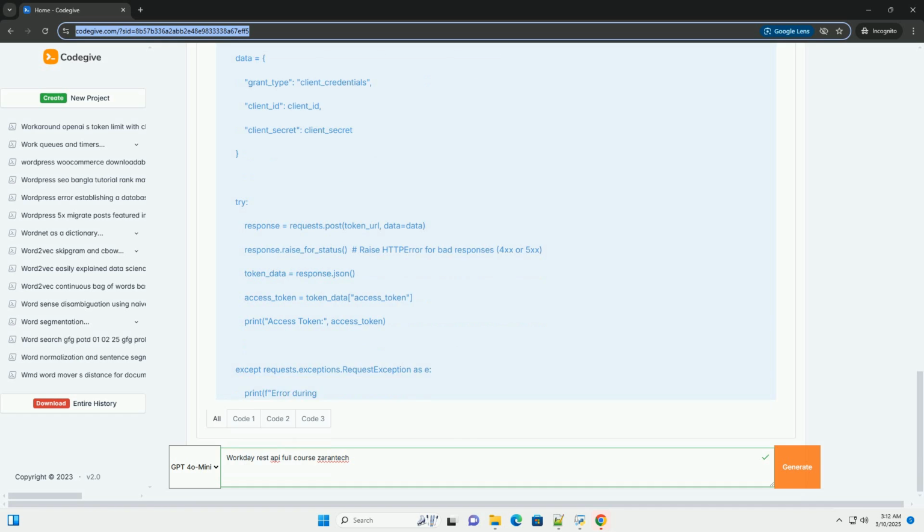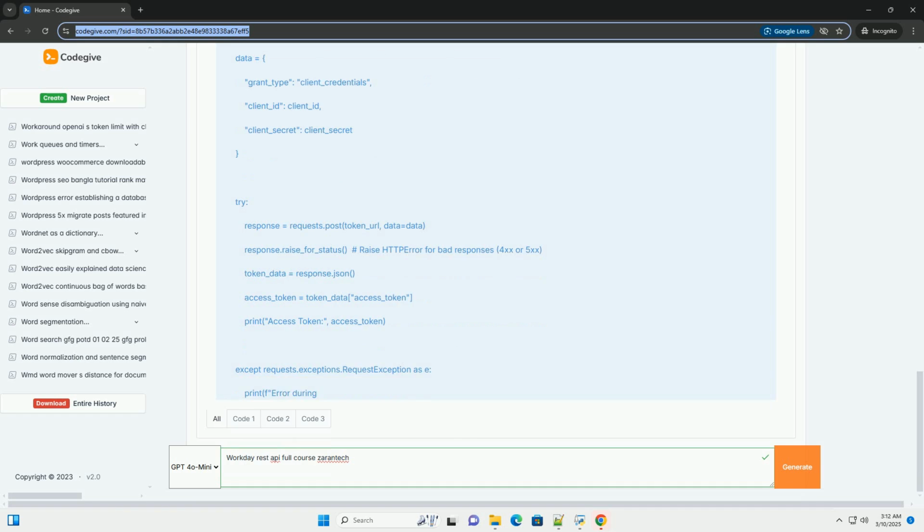General steps. 1. Redirect the user to Workday's authorization endpoint: https://wd5.myworkday.com/tenant/auth2/authorize?client_id=client_id&response_type=code&redirect_uri=redirect_uri, replace placeholders. 2.